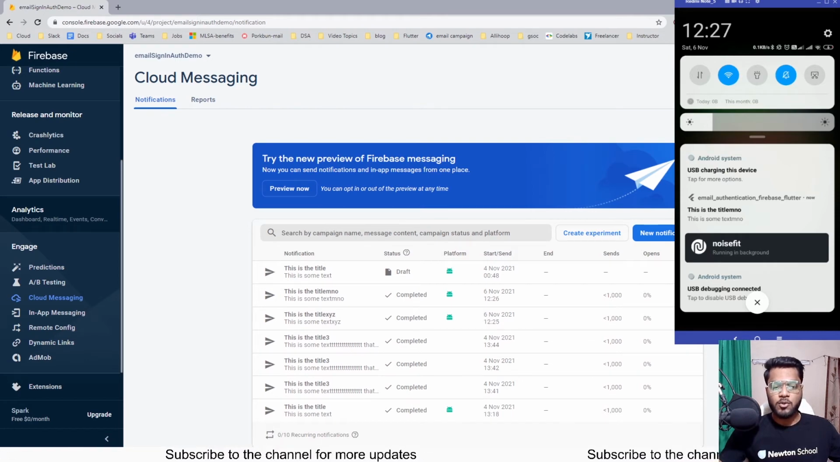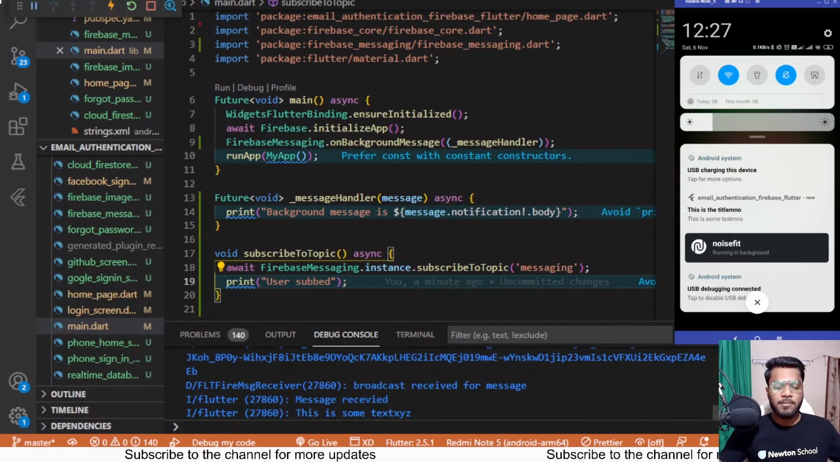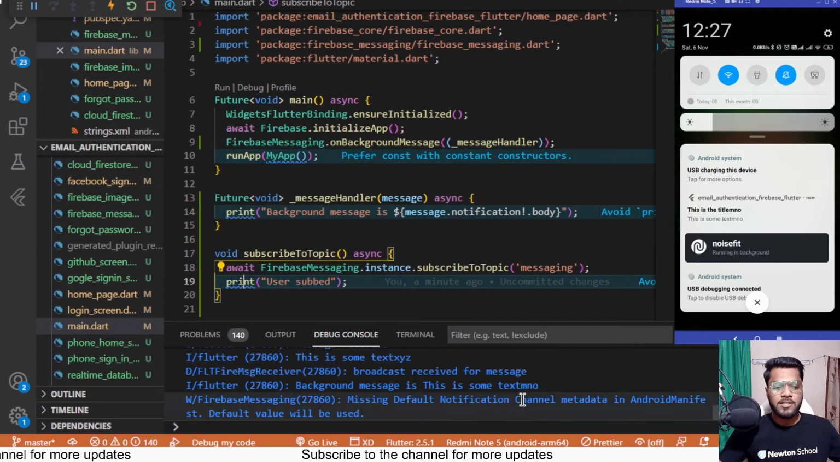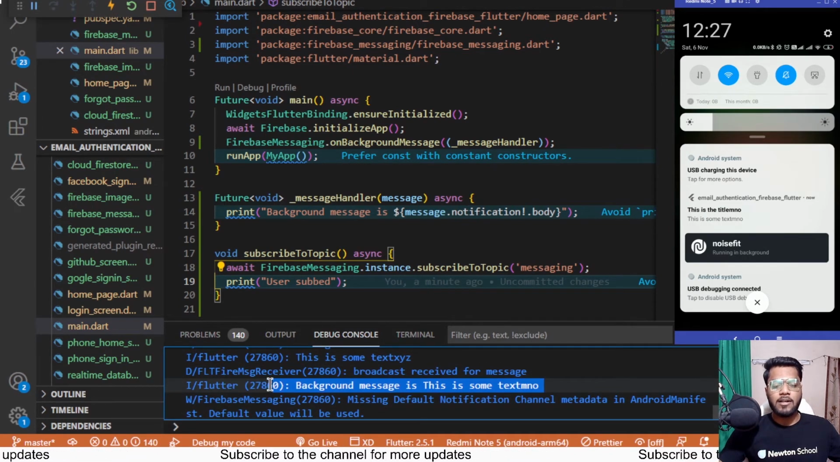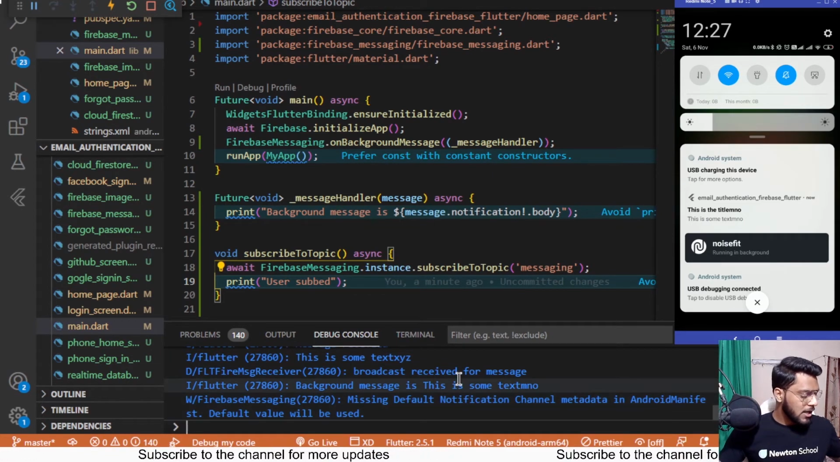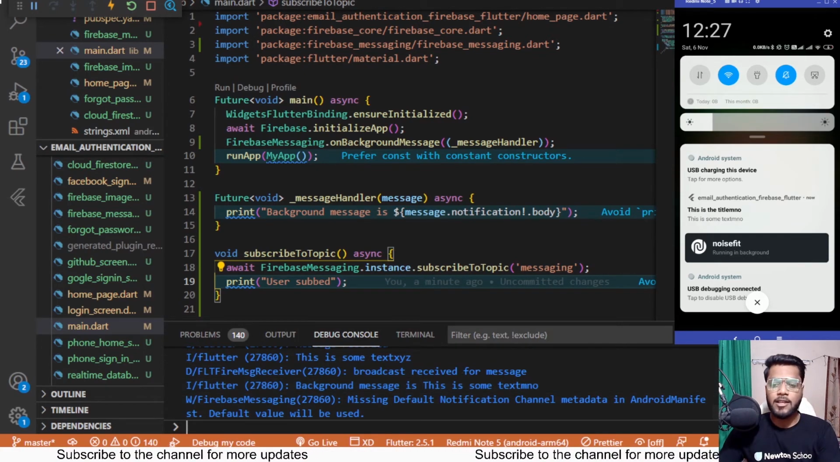Now let me show you one more thing. That's the print statement which we have added. So you can see the print statement which were being displayed over here. So this is some text XYZ, and this is some text also which is appearing over here, like the MNO text which is appearing. Yeah, so this is the message which was received when the app was in the background state. So this is how the notification would be occurring when the app was in the background state, and I've already shown you the implementation when the app is in the running phase, so how the notification would be occurring.